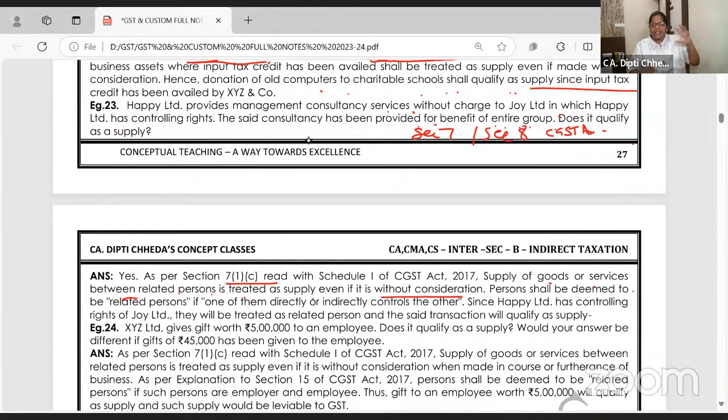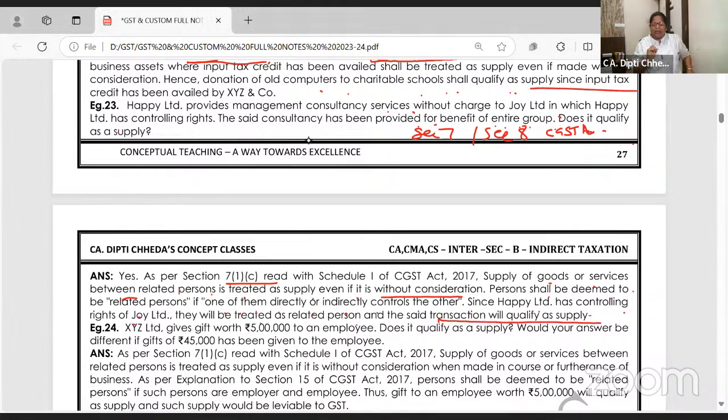Second case: supply between related persons, holding, subsidiary, common ownership, director in 2 companies. If there is a transaction, it is taxable. A person shall be deemed to be related if one of them directly controls another. Since Happy Limited controls Joy Limited, transactions between the 2 companies will be treated as supply.